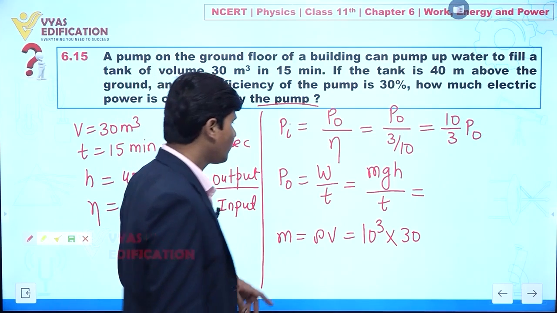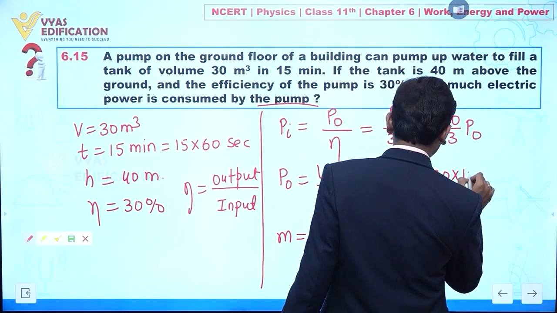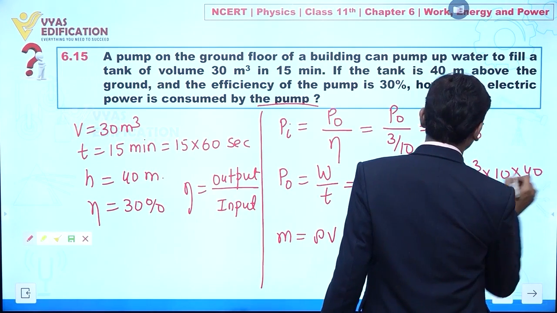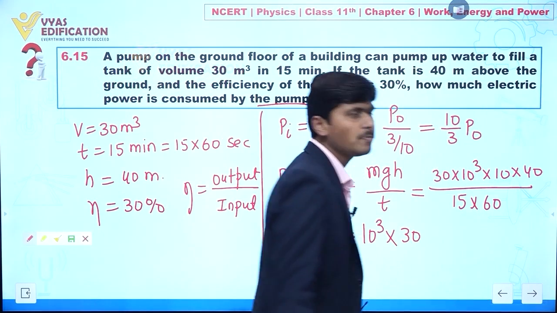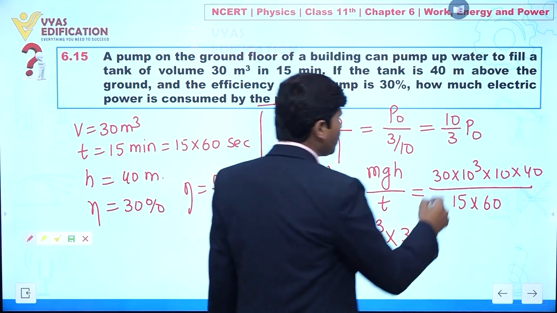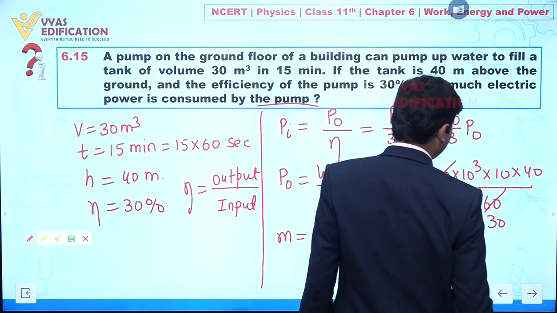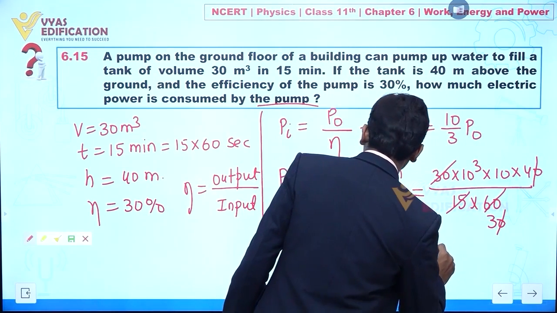So now we can write mass as 30 into 10 to the power 3, the value of g I am taking as 10, h is given as 40 meter, divided by time, which is given as 15 minutes, and we can convert that into seconds. From here this is 2 and this one is 30, and this one and this one also cancel out.